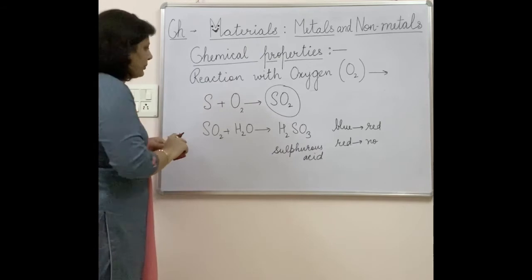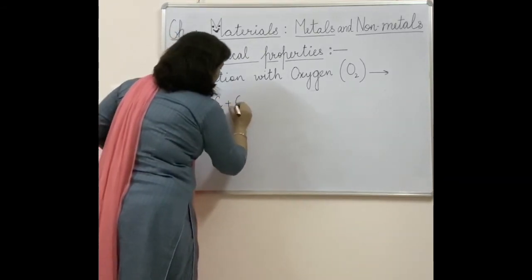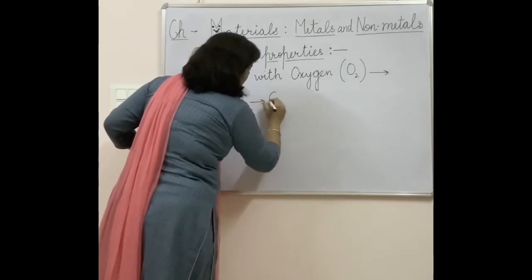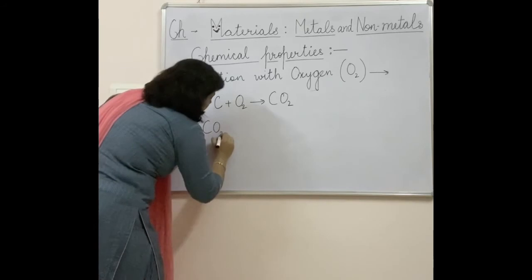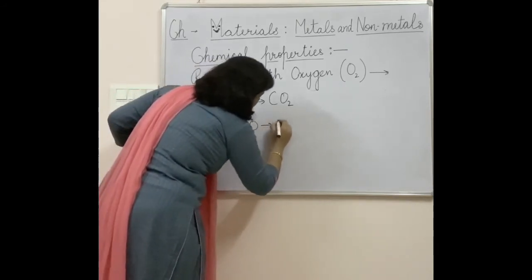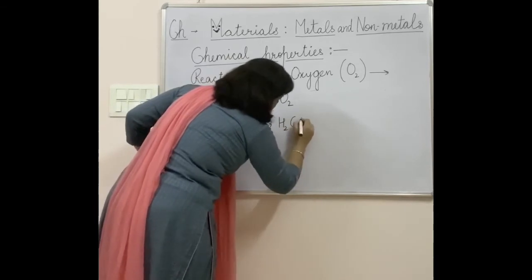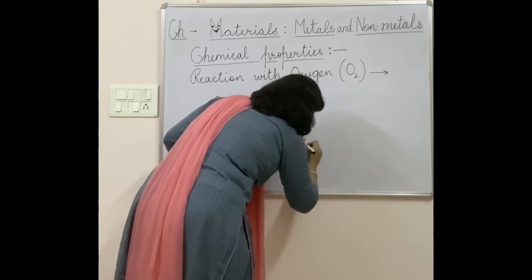This is for sulfur. Another: carbon, again a non-metal, reacts with oxygen and will lead to the formation of carbon dioxide. Carbon dioxide will be mixed in water and it will lead to the formation of carbonic acid.